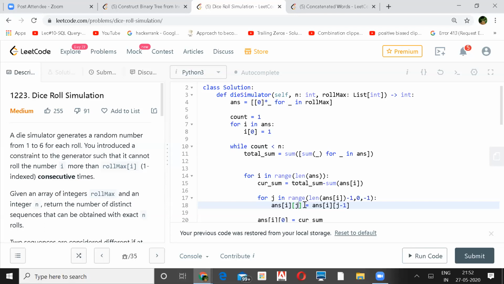You have all the 6 in the first level. Then for each node, for 1 we have 1, 2, 3, 4, 5, 6, and for 2 you have 1, 2, 3, 4, 5, 6, and like that. So like that you will have n levels. Now if you try to apply the roll max on that, a few levels will be cut down before n levels. So the total number of nodes at the nth level is our answer, right?